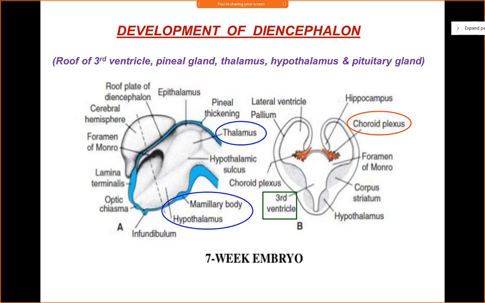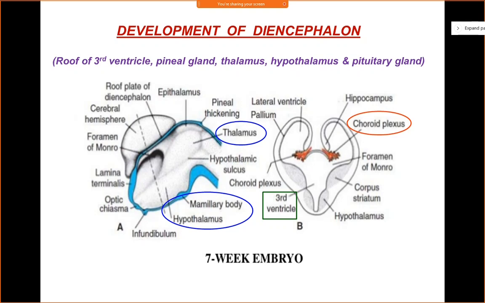And you know your pineal gland is responsible for secretion of melatonin. So it will regulate the light and dark coming from the environment, it will regulate your body behavior. Your circadian rhythms will be regulated. It secretes melatonin, which is a hormone of darkness, right? Now what about the alar plates?